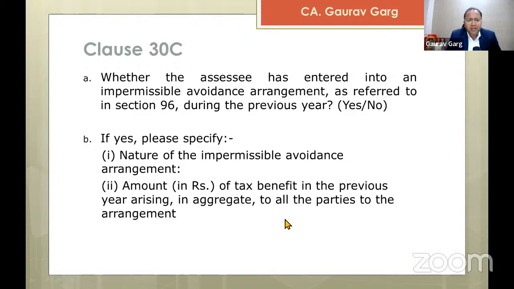That makes the reporting in this clause really challenging, and apparently out of the scope of a tax auditor. If you are reviewing the books of one taxpayer, can you actually comment on point number 2, because you do not have access to the books of all other parties to the arrangement? So with this small backdrop, let me move ahead.